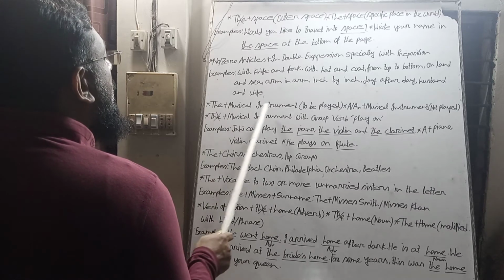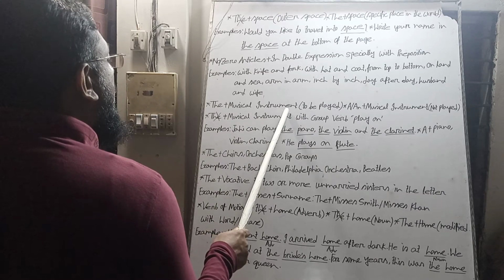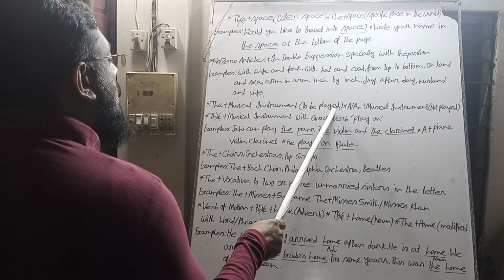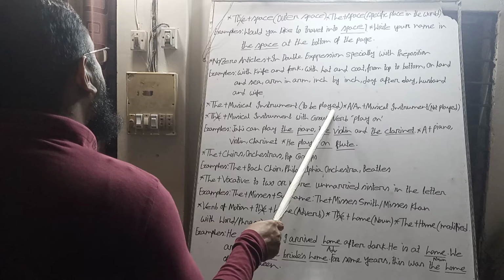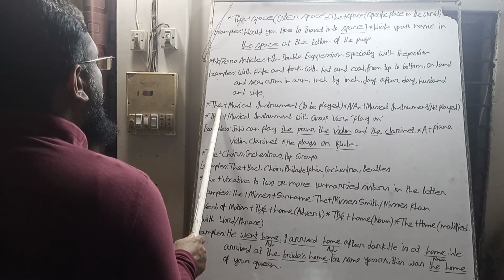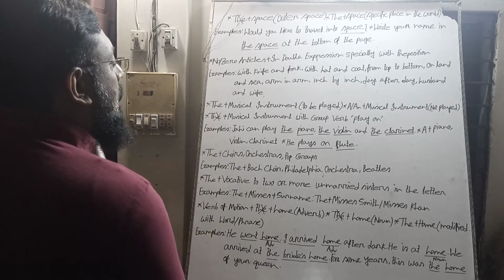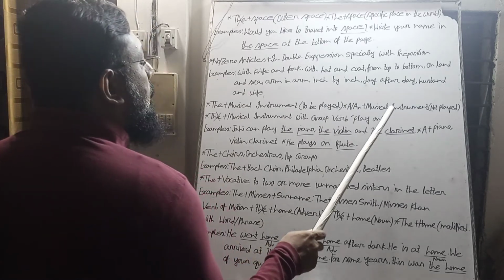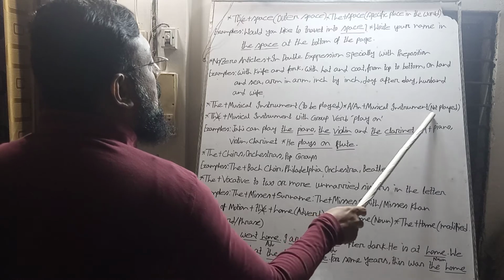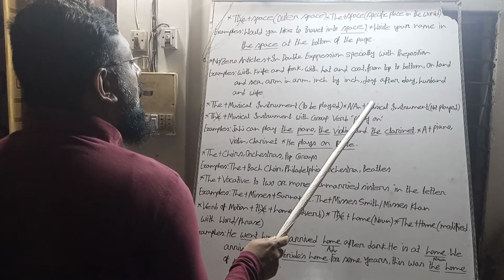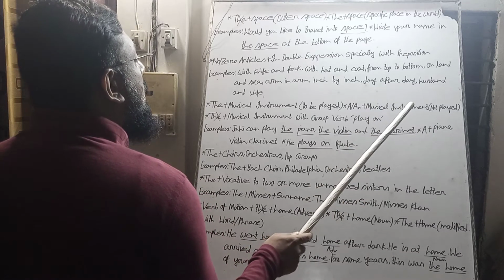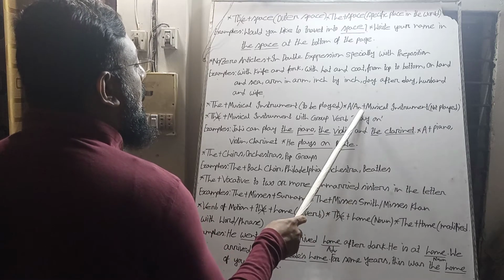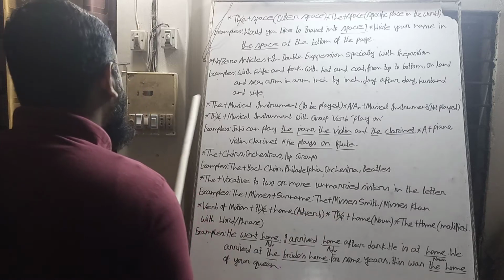If we find a musical instrument's name to be played, we use the article before the instrument's name if it is being played. If a musical instrument is not being played, I mean we don't play it, we use a or an before the musical instrument.